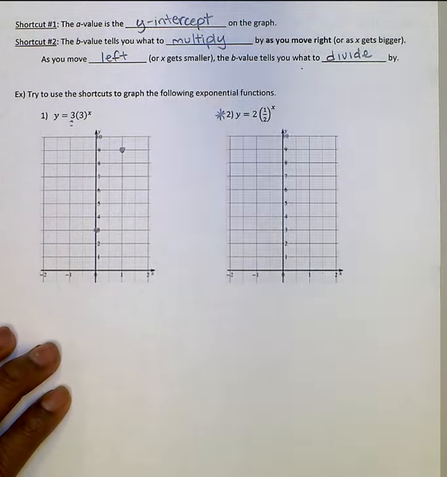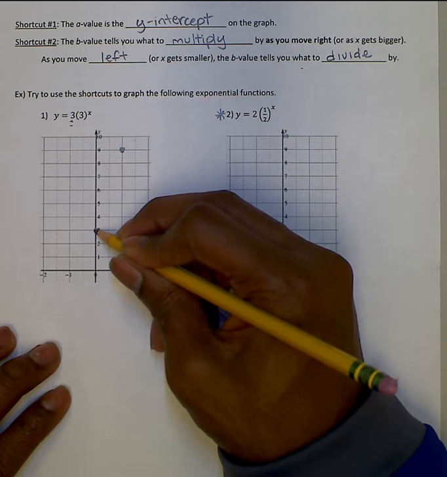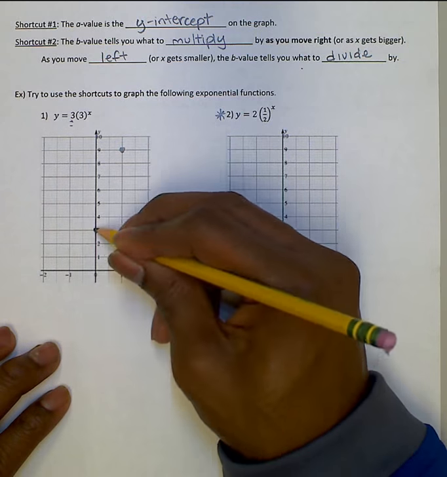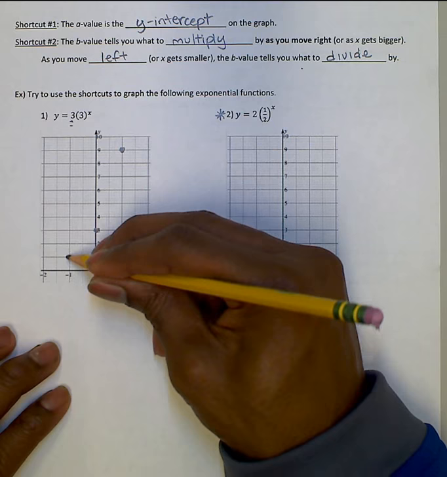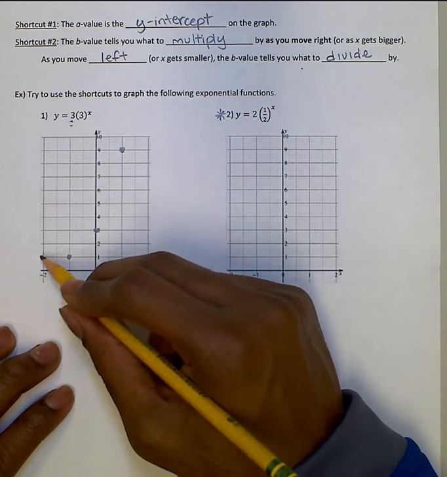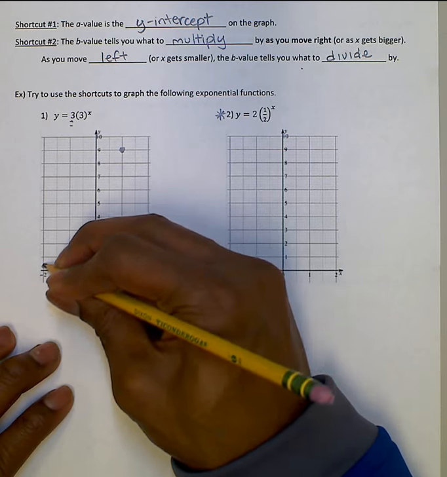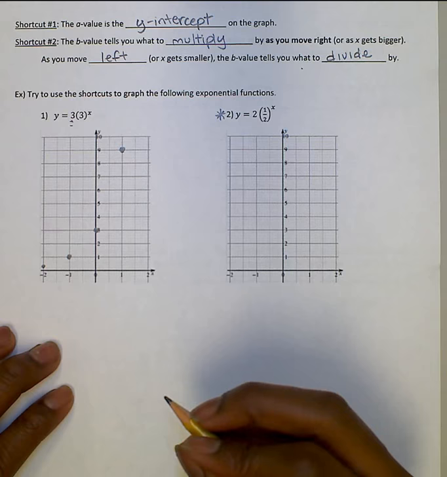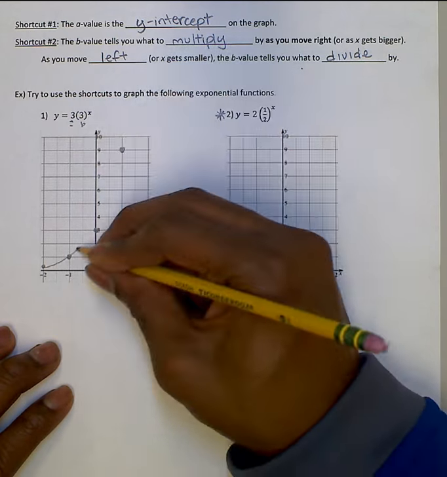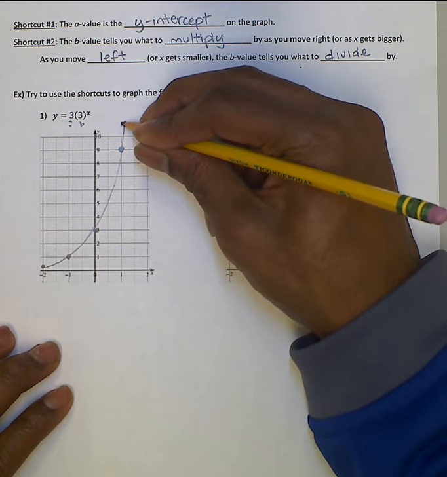Okay? If I wanted to move left from here, I'd say, okay, I'm going to move left, so instead of multiplying, I'm going to divide. So I'm going to divide by 3. 3 divided by 3 is 1. Okay? And if I could do that, I could do that again and move left and divide 1 by 3, and that will give me 1/3, which I'll say is somewhere right here. Okay? And you'll notice again, hey, this B value is greater than 1, so it's a growth function. That should help you out to make sure that you're kind of on pace a little bit.